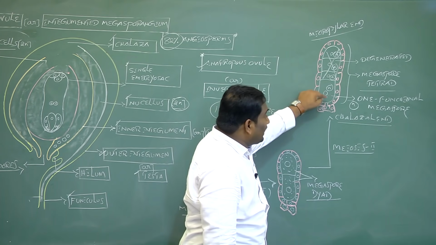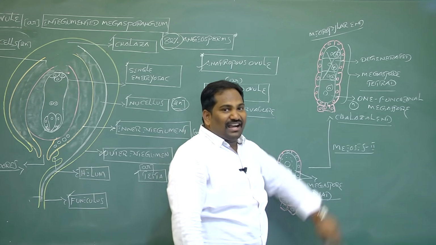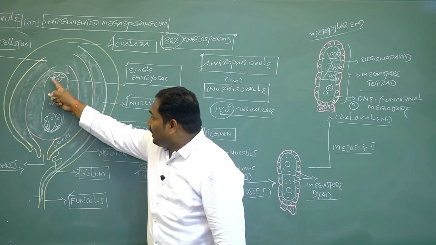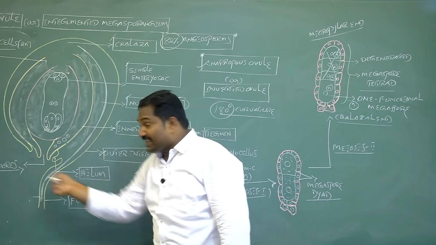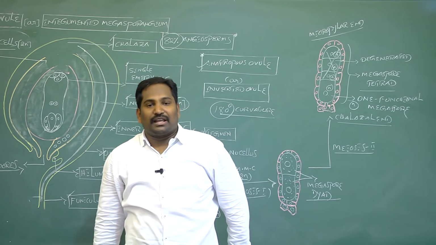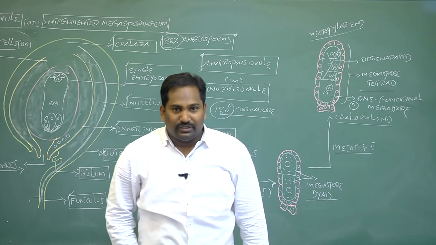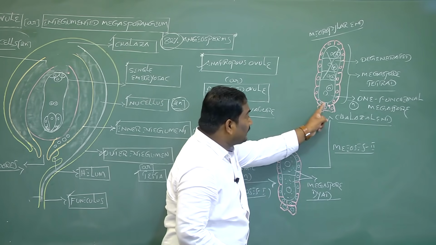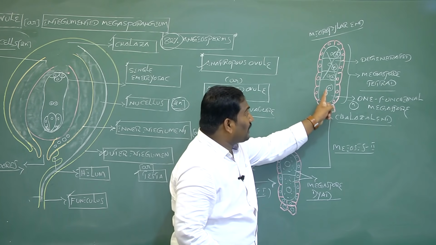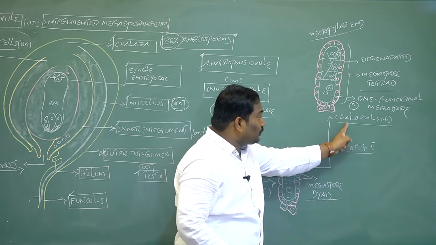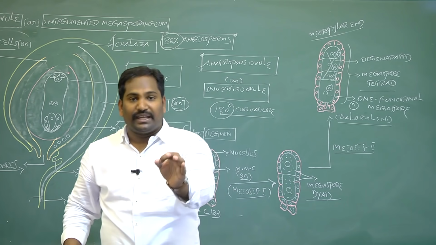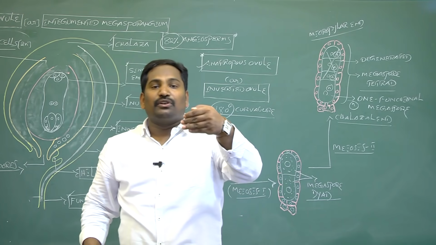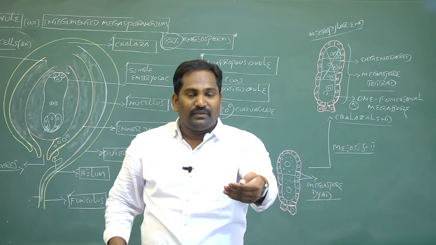This single functional haploid megaspore can develop into female gametophyte or embryo sac inside the megasporangium or ovule. Now we discuss how this single functional haploid megaspore present towards the chalazal end develops into female gametophyte, also called embryo sac in angiosperms. We discuss now.